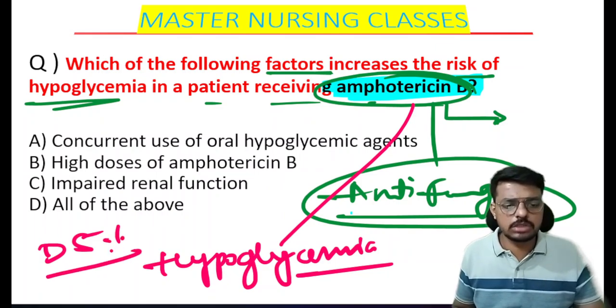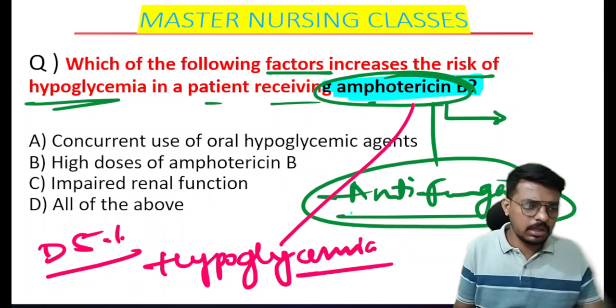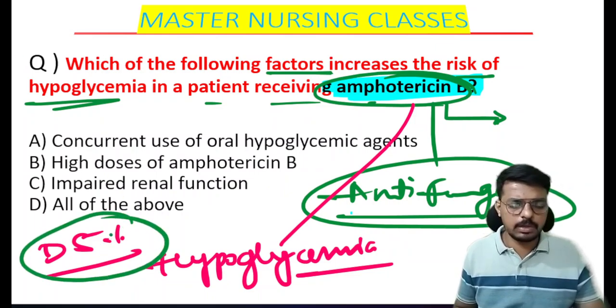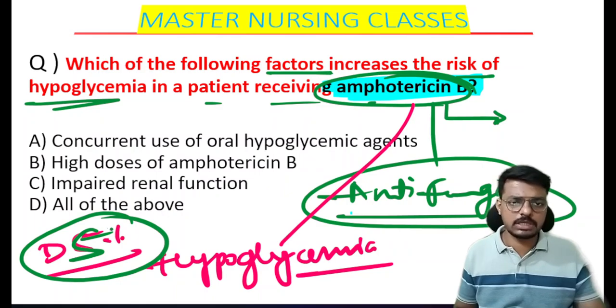Okay, so in which solution will amphotericin B be diluted? Amphotericin B will be diluted in dextrose 5%. Very, very importantly, it will strike in our exams. Okay, very, very important. So then comes the question: which of the following is a risk factor which increases the risk of hypoglycemia?